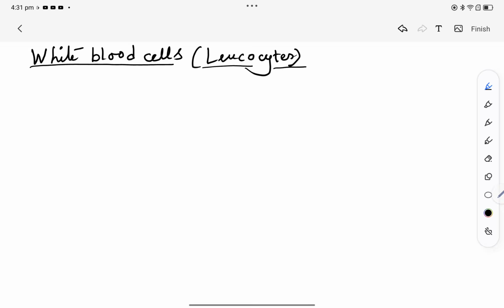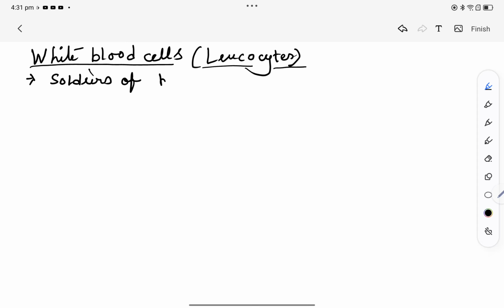In today's video, we are going to learn about white blood cells, also known as leukocytes. First things first, white blood cells are known as the soldiers of our body.